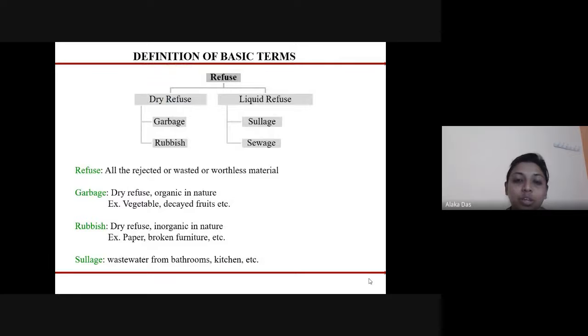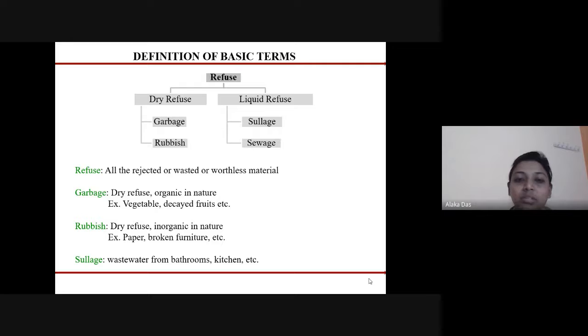Before going into detail, the term sewage comes from the basic term refuse. Refuse is nothing but the rejected, wasted or worthless material coming out from various activities.